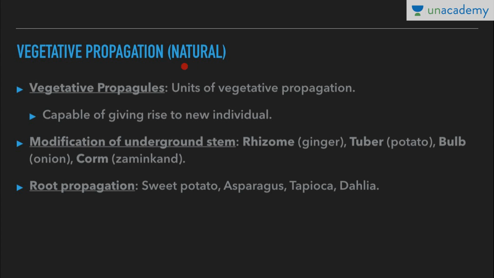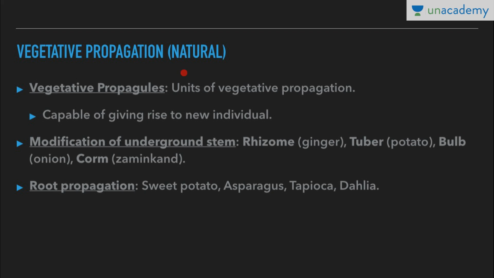Vegetative propagation, natural. So vegetative propagation is a type of asexual reproduction. In animals and plants with simple organization, or organisms with simpler organization, we use the term asexual unambiguously. But as we move to higher plants like gymnosperms and angiosperms, when they reproduce asexually, the term vegetative propagation is used over asexual reproduction.